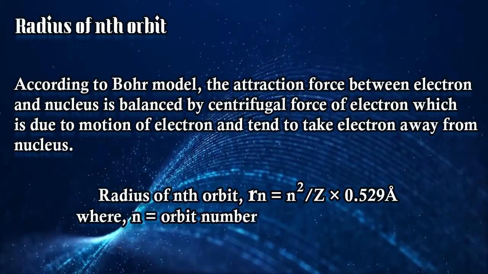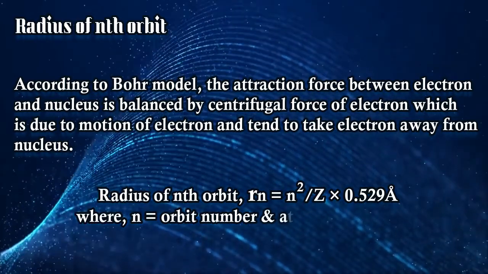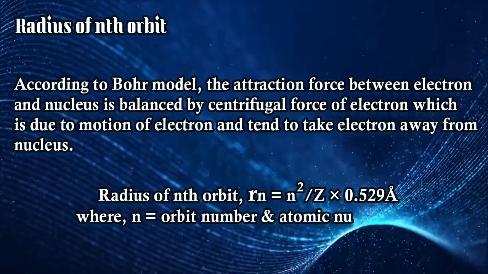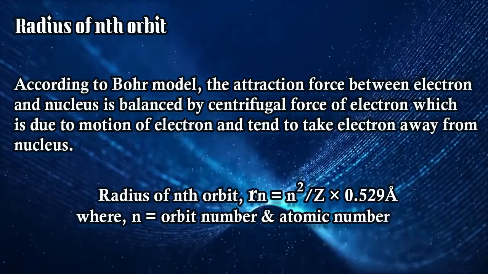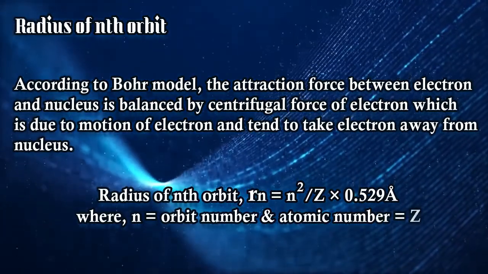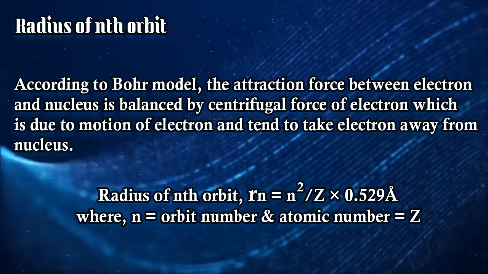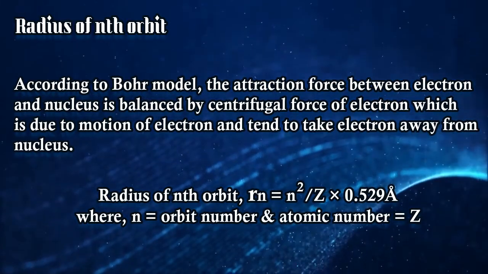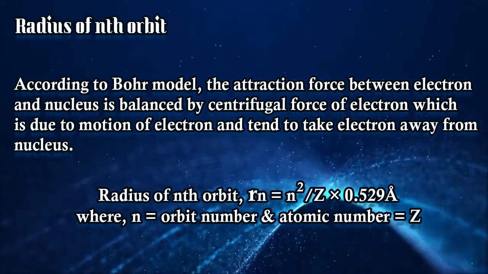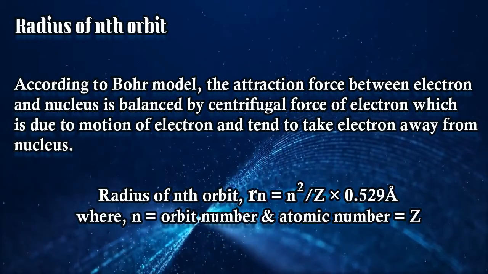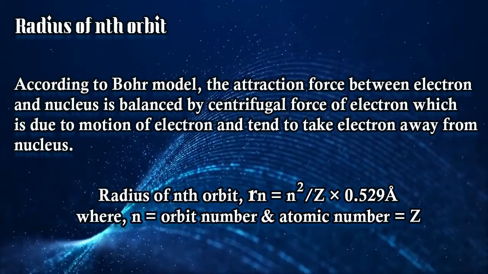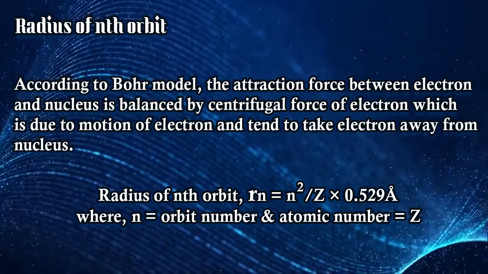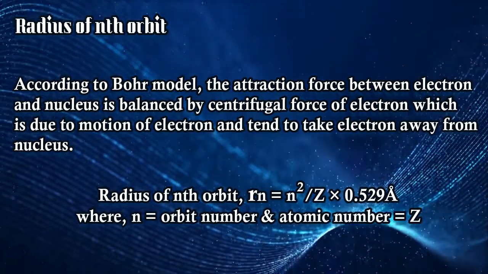So if we go into the details of how it is to be found out, we can take any example that we want, right? Any example. Here this 0.529, which is also denoted by a naught, is the constant. Okay, now if we go for the calculation, you can just take a pen and paper and write down: say we want to calculate the details for the third Bohr orbit, right? Details for the third Bohr orbit we want to calculate.